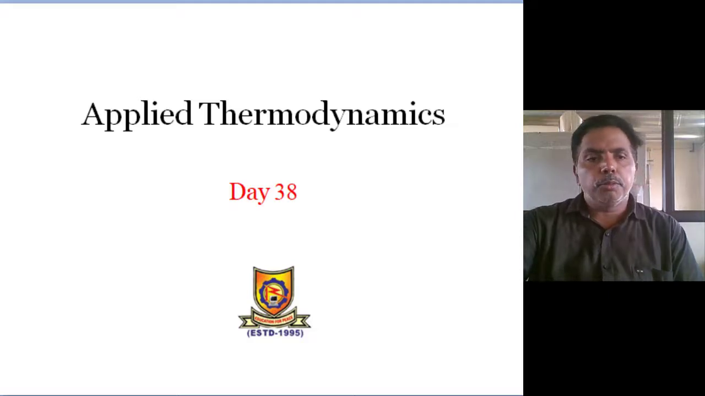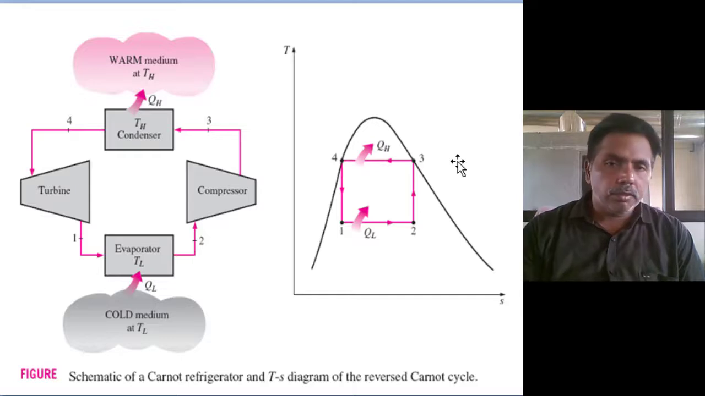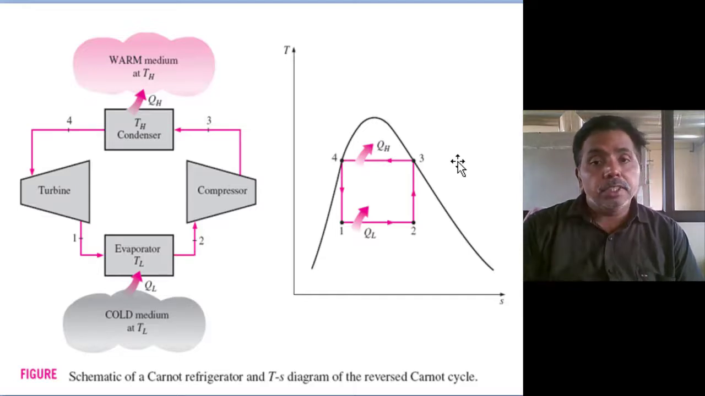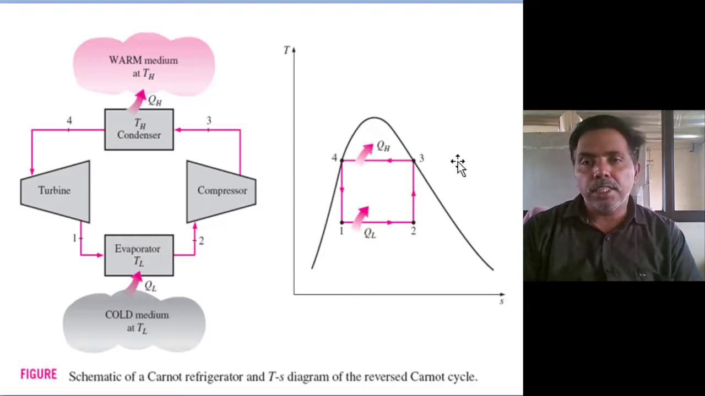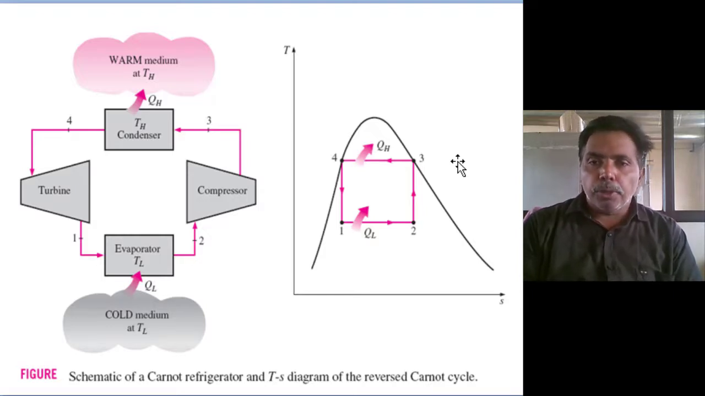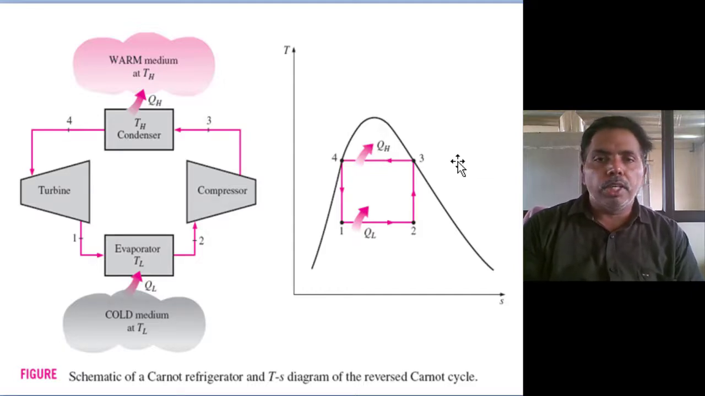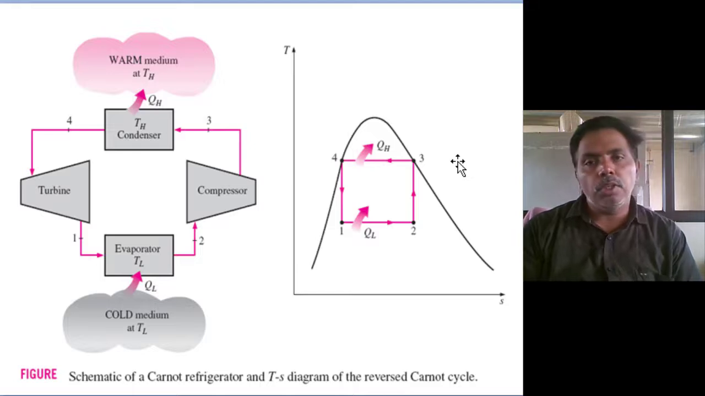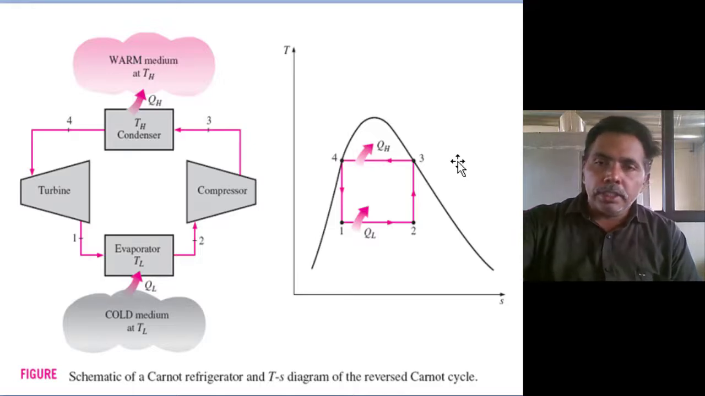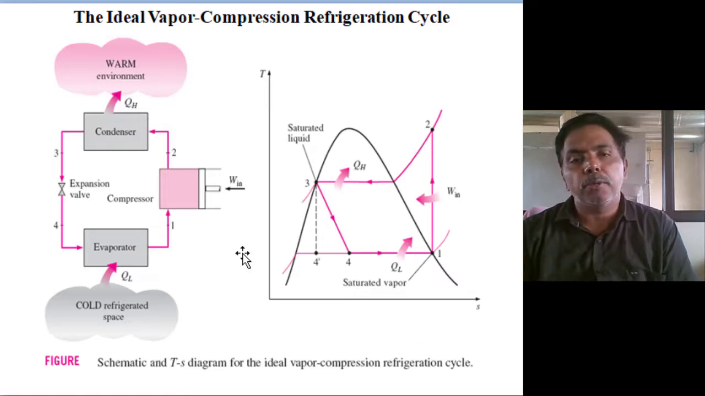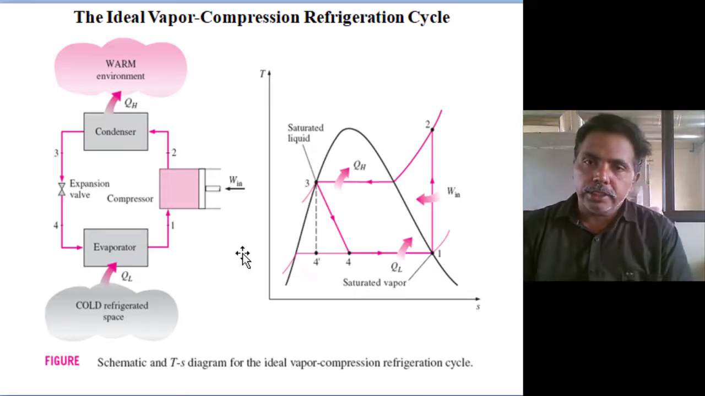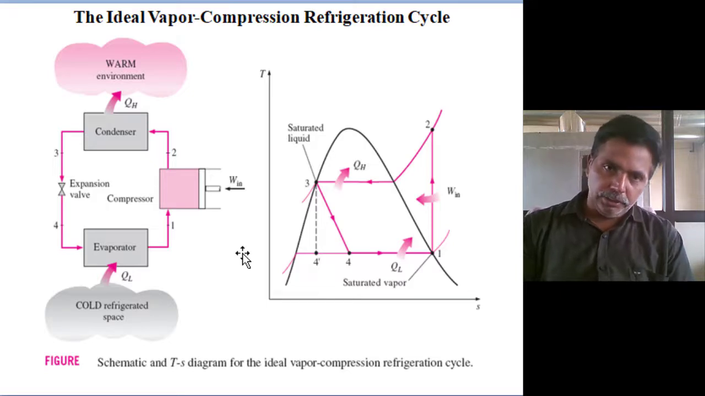Last class we discussed the simple vapor compression refrigeration system. First, I will briefly recap. We cross-verified that the reversed Carnot cycle is practically not feasible for production of refrigeration effect, or transfer of heat from lower temperature to higher temperature. Then the modified Carnot cycle, the vapor compression refrigeration cycle, the ideal vapor compression refrigeration cycle, was discussed. There, what are the modifications?